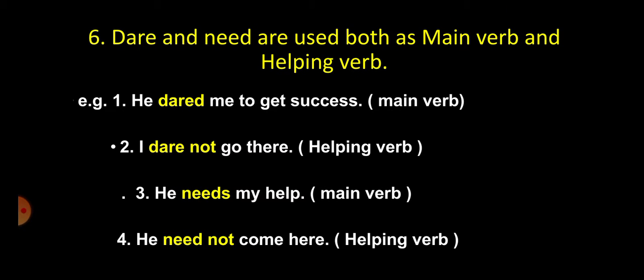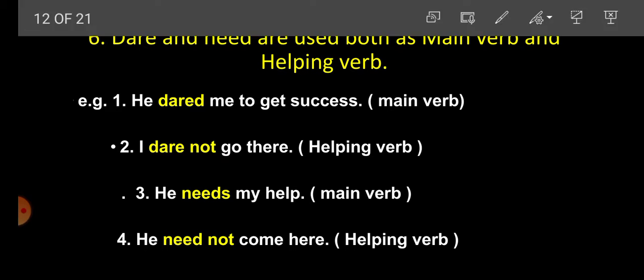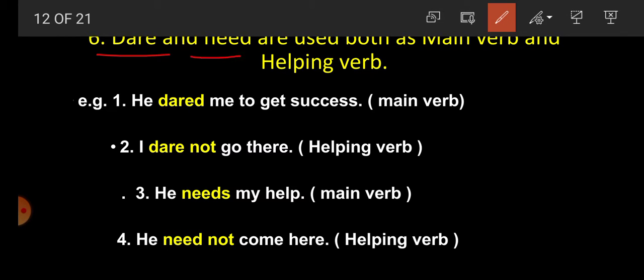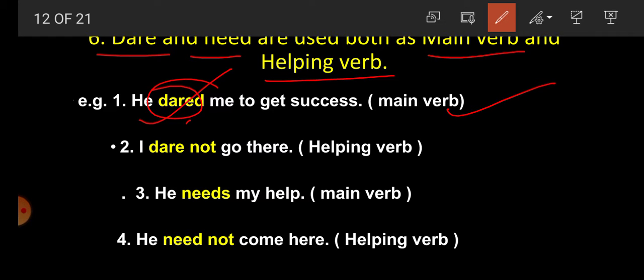Now, fact number 6. Dare and need are used both as main verb and helping verb. Students, dare and need are marginal auxiliary verbs and they are used as main verb and helping verb. For example, he dared me to get success. Here dared is what? Main verb. Dared is the V2 here, the second form. And we make second form and third form of which verb? Main verb only.